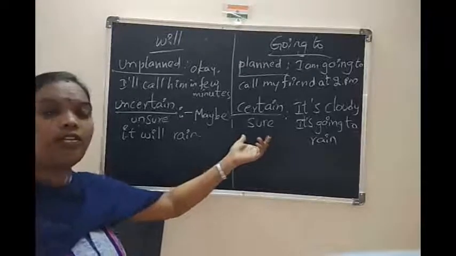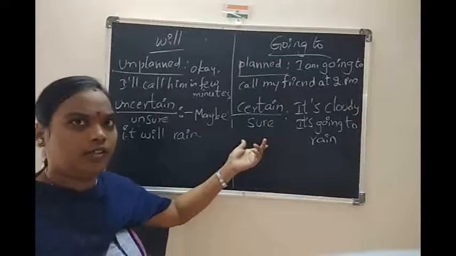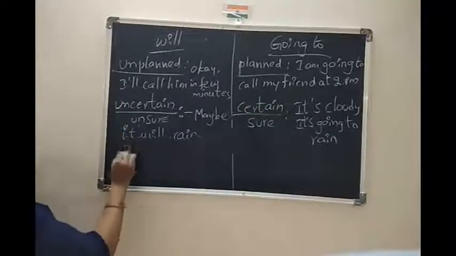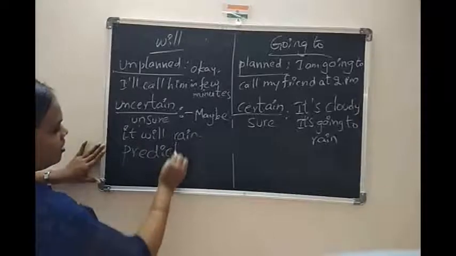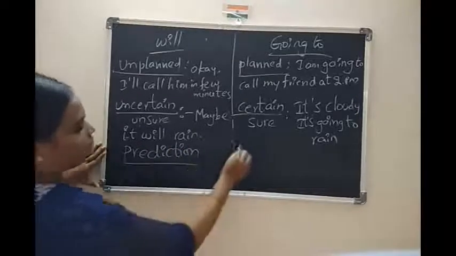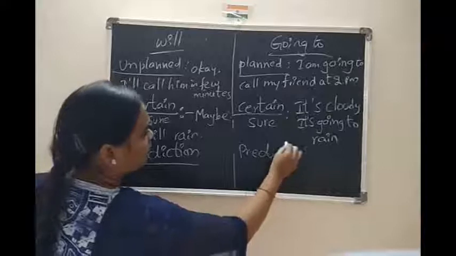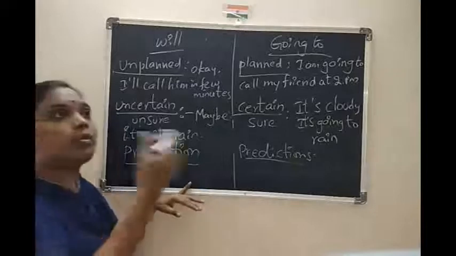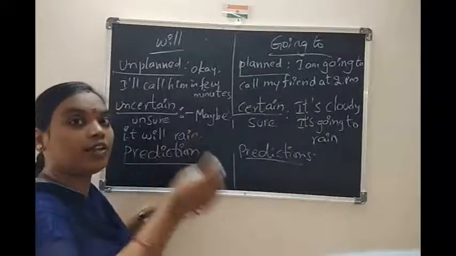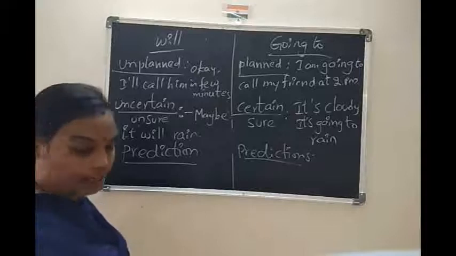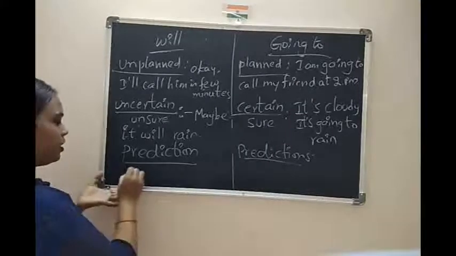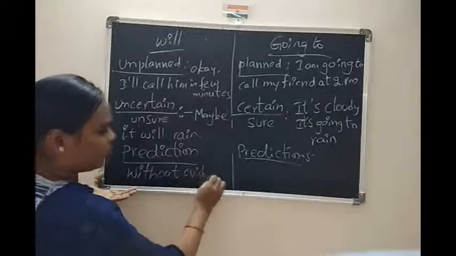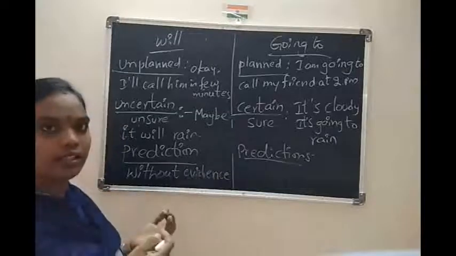Here certain, it's cloudy. So, obviously, it is going to rain. So, this is about predictions, very important. Predictions in the sense, we are talking about the future. Something will happen. So here, without evidence, we can say that. We don't have any evidence. So we are thinking it will happen.